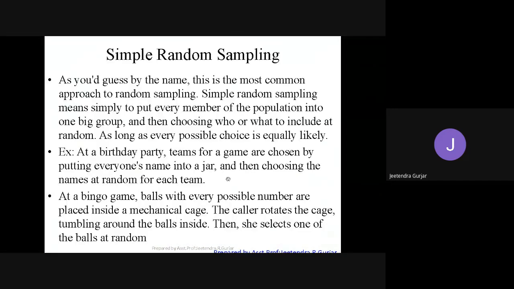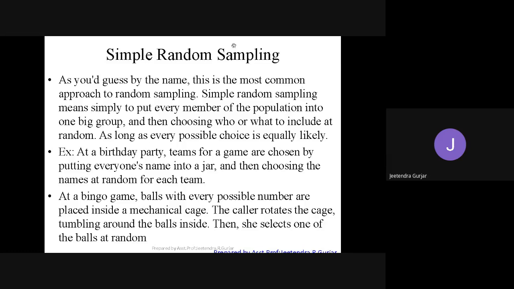Yes, students. Next, we'll go to simple random sampling. Please note that. As you guess by the name, this is the most common approach to random sampling. We always do random sampling. Suppose you go to any shop, right? We choose a good dress, good shoes, good boots. We just select randomly, and whichever is suitable for us, we select it and bring it. So everyone does this random sampling.